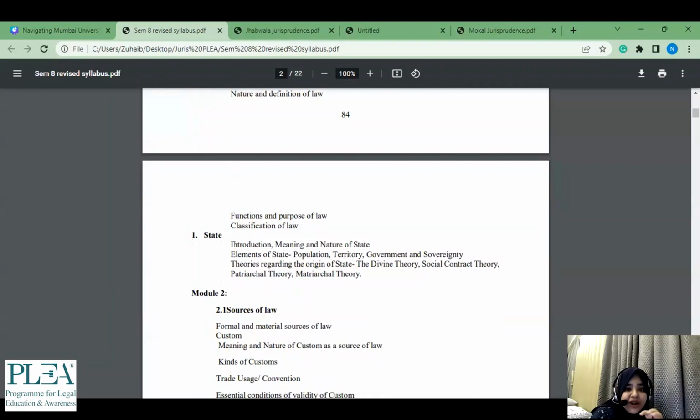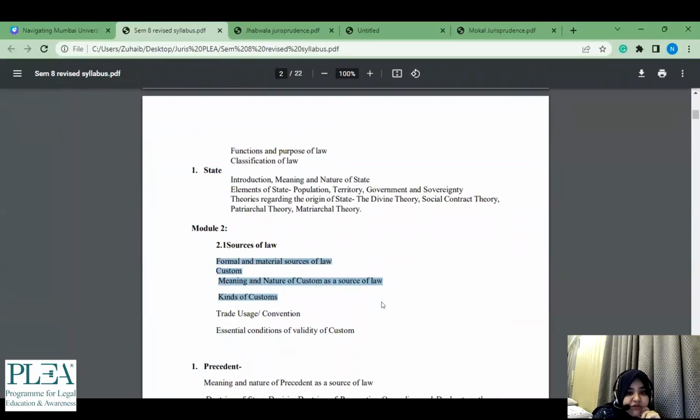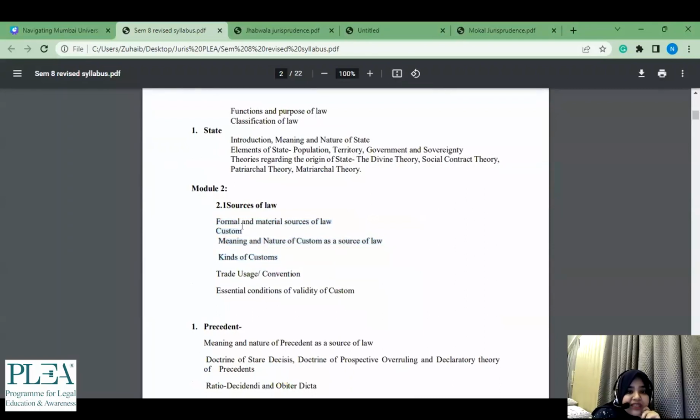And it has a better format to say that, for instance, if you have sources of law, they have mentioned that, I think this was one of the 12 markers also, that what are formal and material sources of law, and then what is custom. So this is very relevant to the past year papers. And then they have given the subtopics, that within custom, what are the kinds of custom, essential conditions of validity of custom.